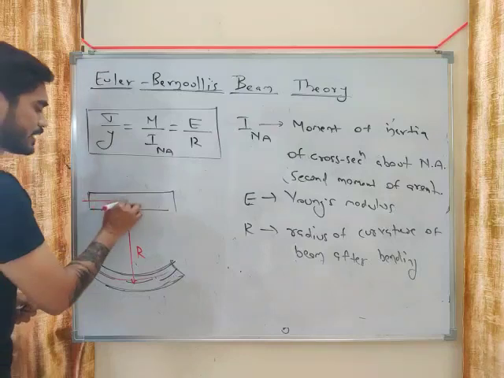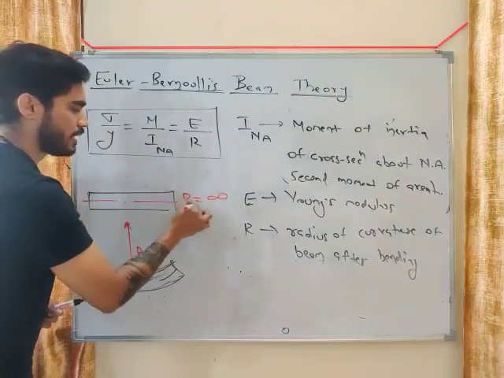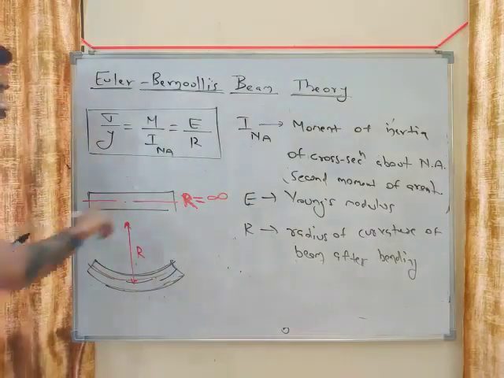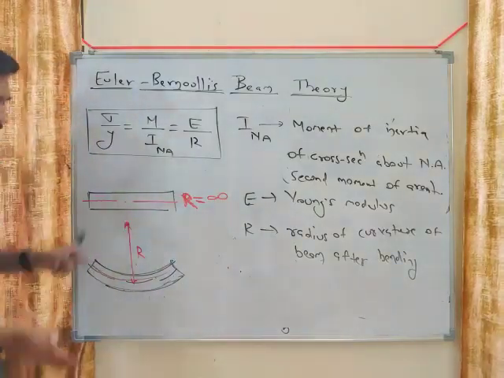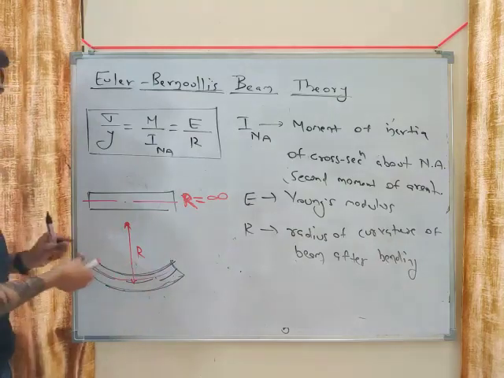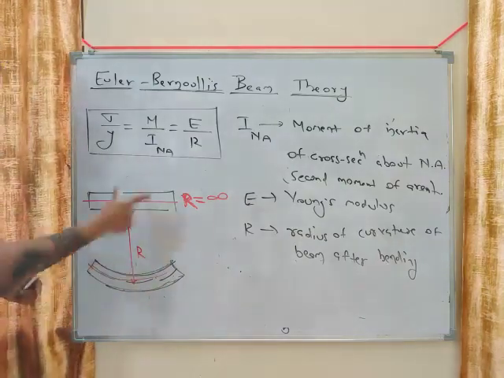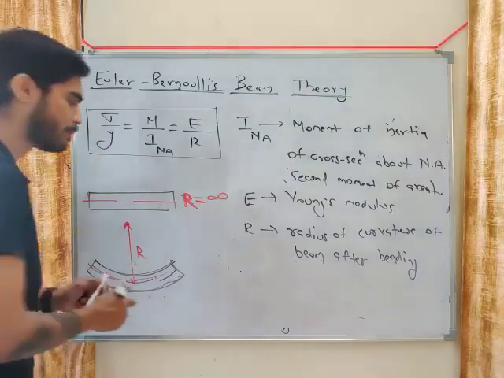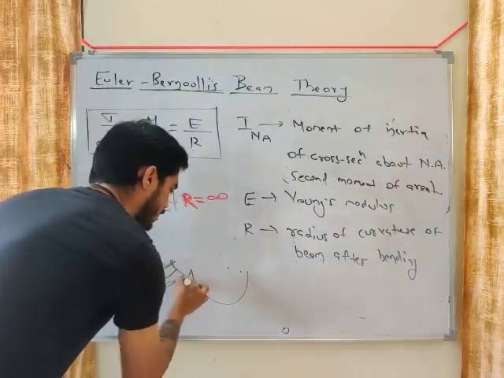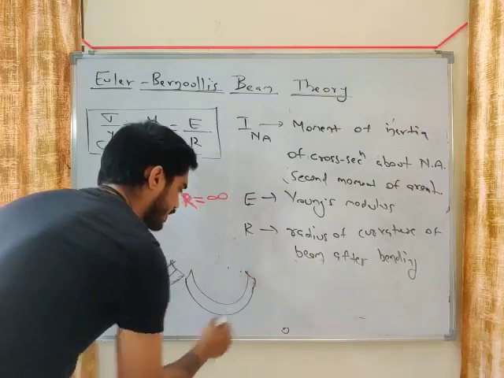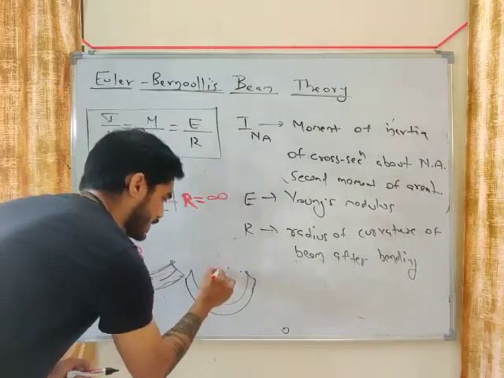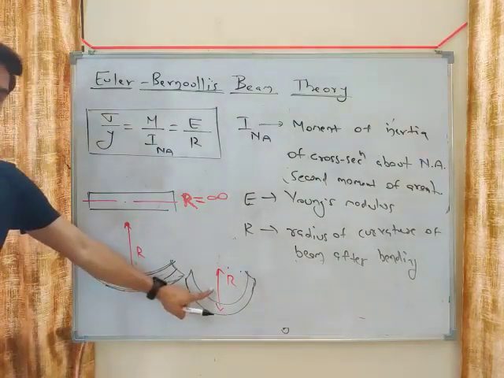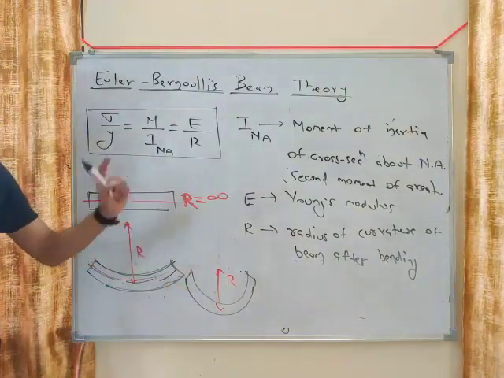What will be the R in this case? R in this case will be infinite. Let's say the beam is not bent. Let's say the beam is straight. Then R will be infinite. And when the beam becomes like this, it becomes a circular arc, then the R will decrease. So this is known as radius of curvature. If you bend it more, then R will again decrease. Here R will be less, here R will be more, and here R will be infinite.